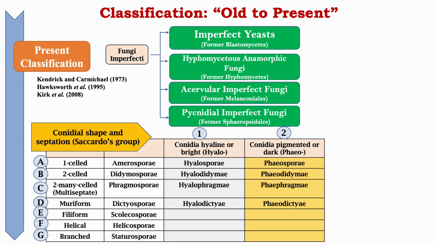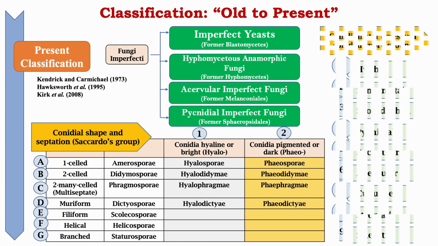And for group D, that is muriform, that is dictyospore, and if they were hyaline, then hyalodictyi, or if they were pigmented, then these were grouped under phaeodictyi. Similarly, for filiform, scolecospore, helical, helicospore, branched, staurospore, and so on.